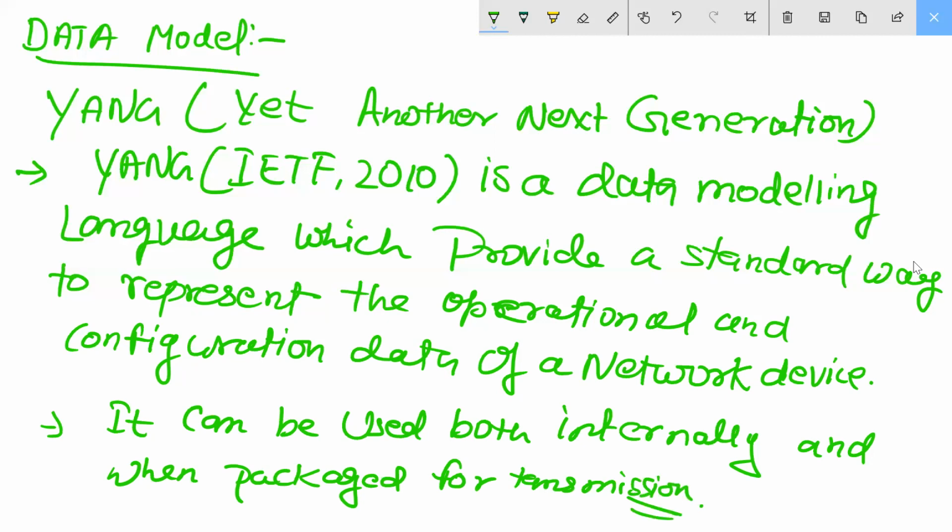Okay, so these are the things coming in the end. This is also a very advanced language, right? This is proposed by IETF in 2010. That is for data modeling, and it represents the operational and configuration data inside the network devices. Understood my point, right? This is also a machine language. It will help you understand it, a readable language for your machine and for the human being. Understood? Data, YANG, whatever I am giving you, this is very important, guys. Nobody has started this yet. All these languages and programming points.